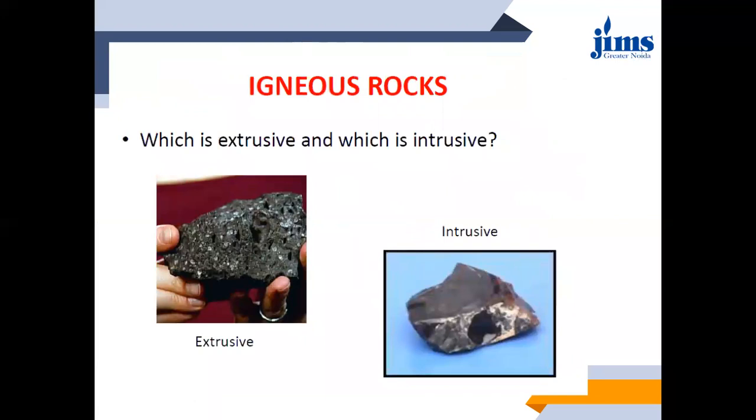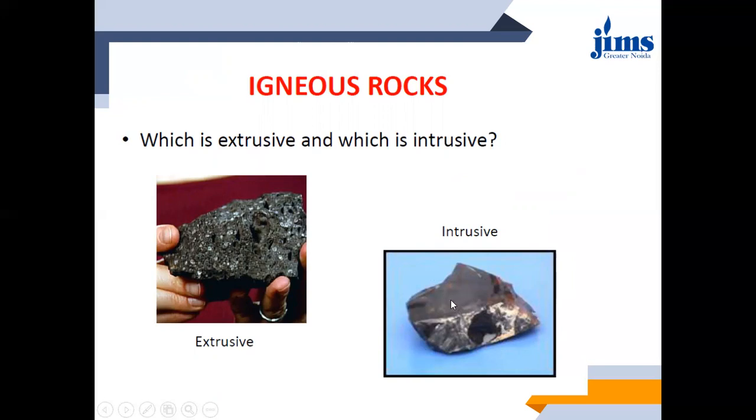Okay, so now how will you identify which material or which rock is extrusive or which is intrusive, or you can say which is plutonic and which is volcanic? We have discussed this in the previous slide. Over here you can see two examples. The first example is extrusive rock, the second one is intrusive rock. The only difference is quite clearly visible: intrusive rock has a well defined structure, that is, a complete crystalline structure.